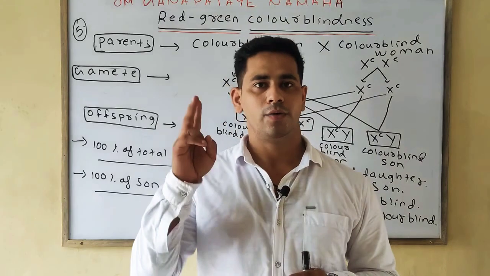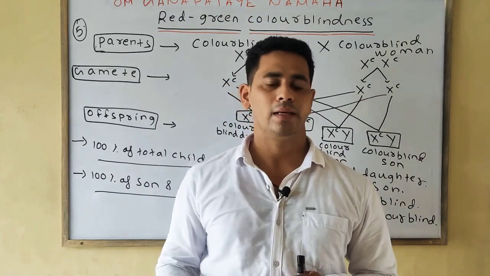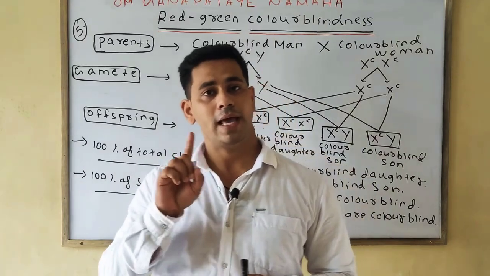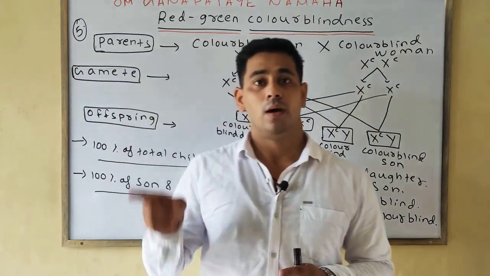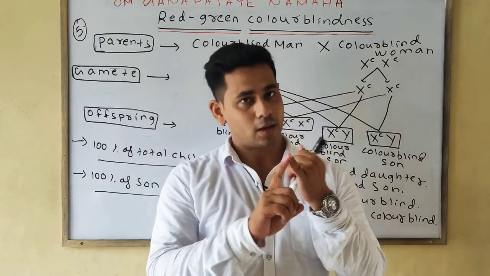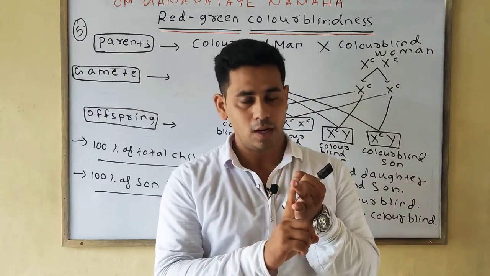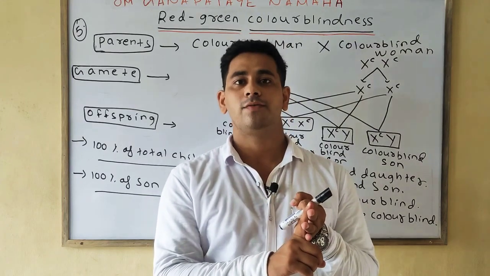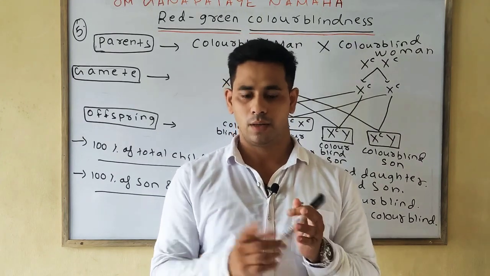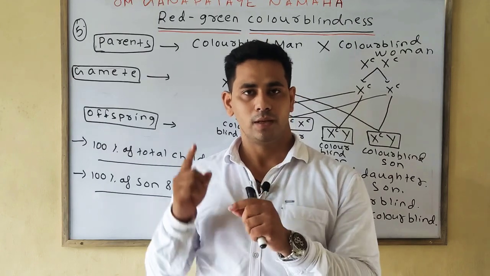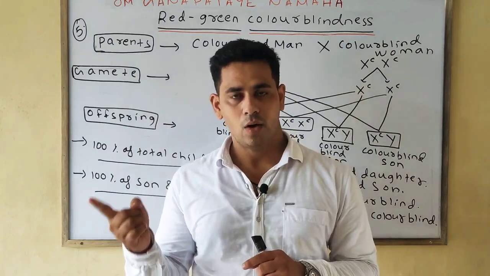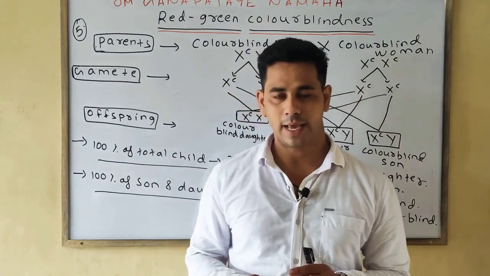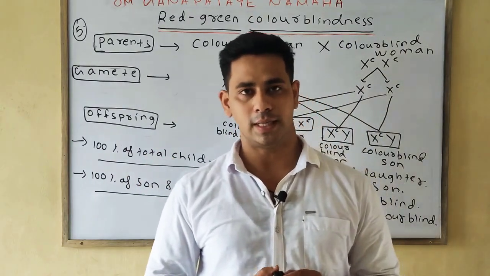We know that a female can be normal, it can be carrier, meaning having normal vision but being a carrier, or the female can be colorblind. In the case of the male, he is either colorblind or normal, but he never becomes a carrier, as only one X chromosome is present in the male.